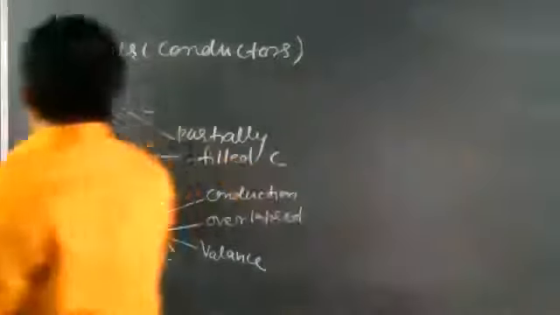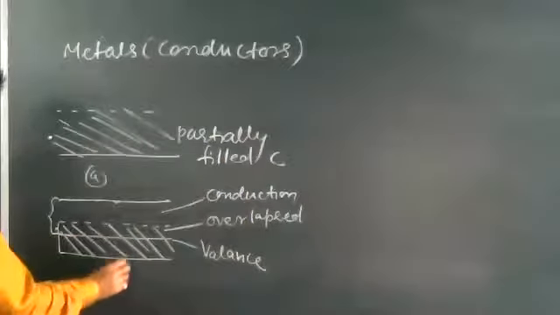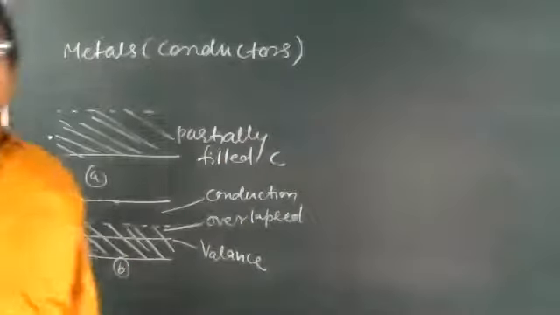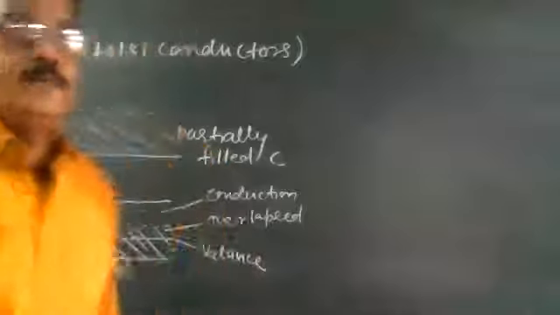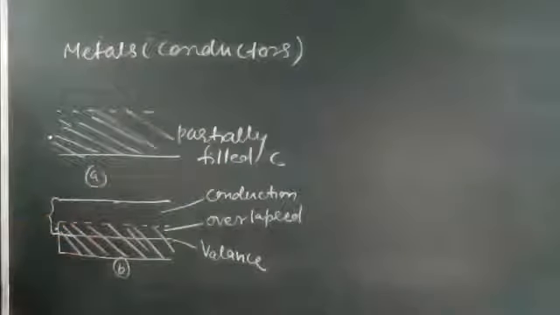Here it is partially filled in this figure, and call the other figure the second figure. So these are the two figures for metal in which electrons are there.